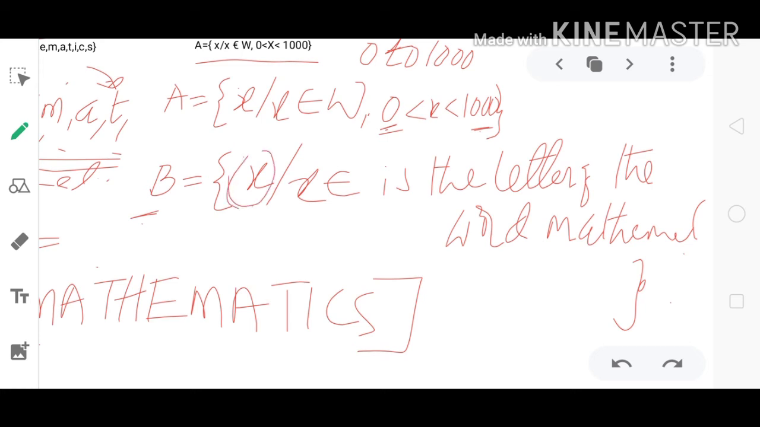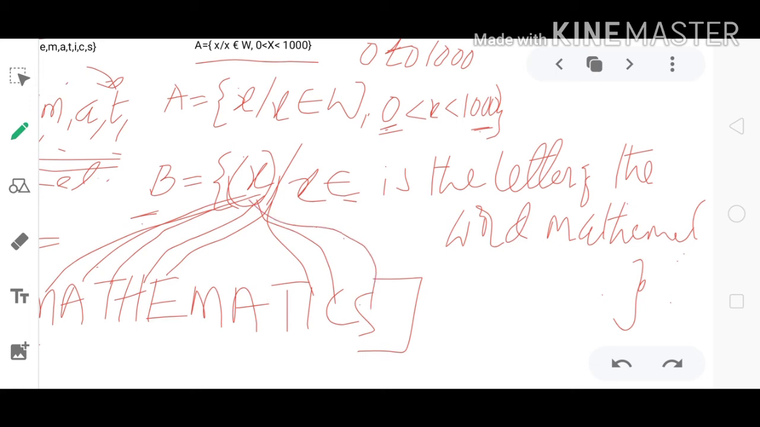But what is this variable? The variable is related to: is a letter of the word mathematics. So first we need to check x equal to M, after that x equal to A, after that x equal to T, after that x equal to H, after that x equal to E, then directly go to I, after that x equal to C, after that x equal to S.